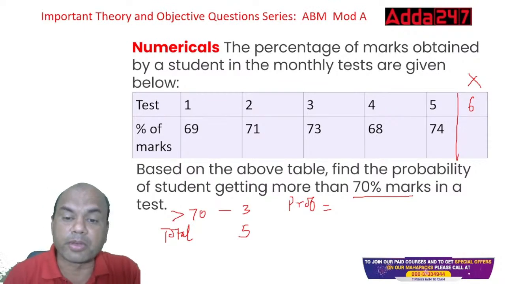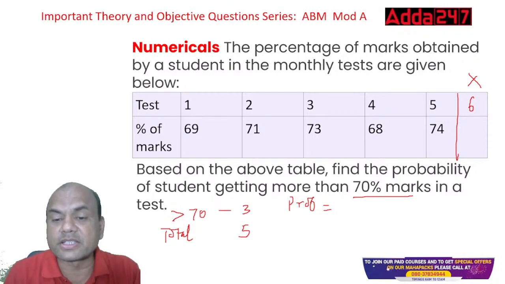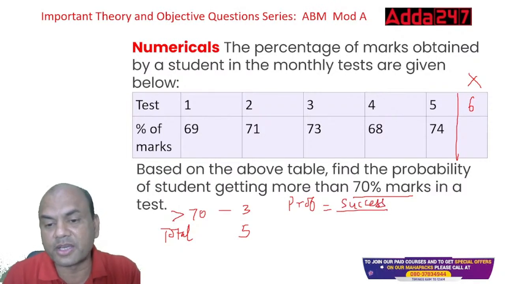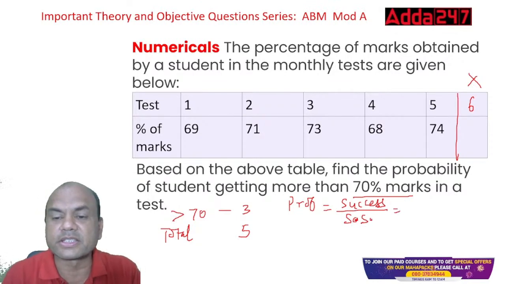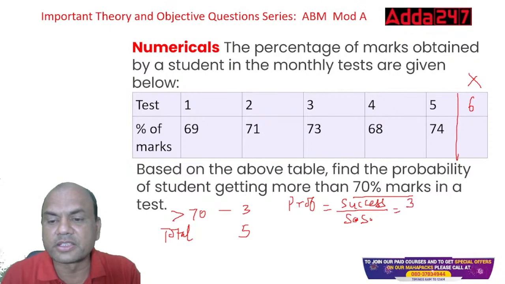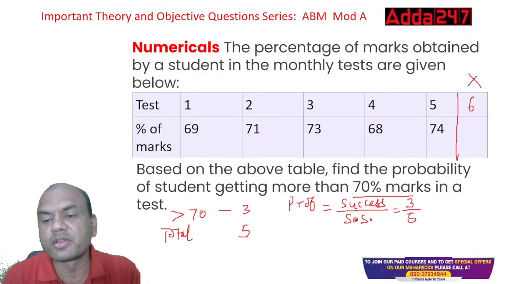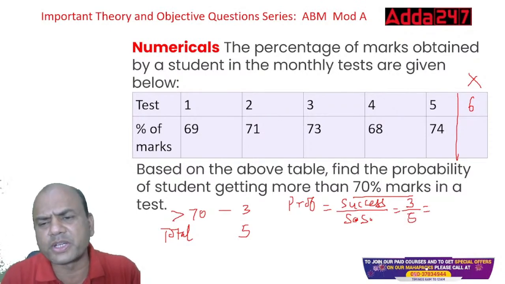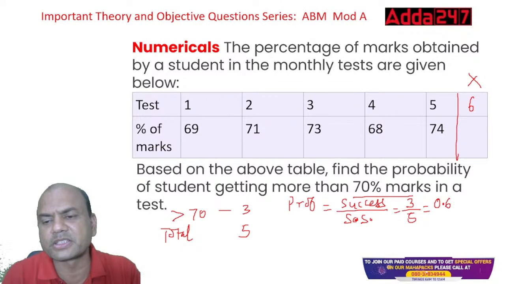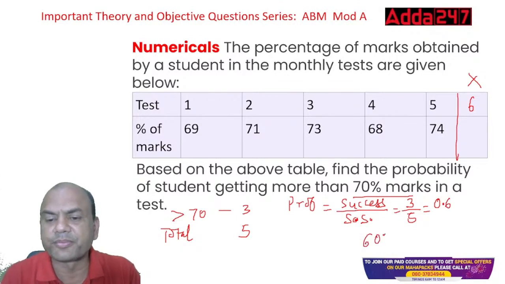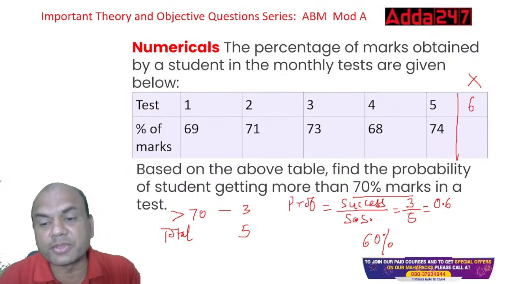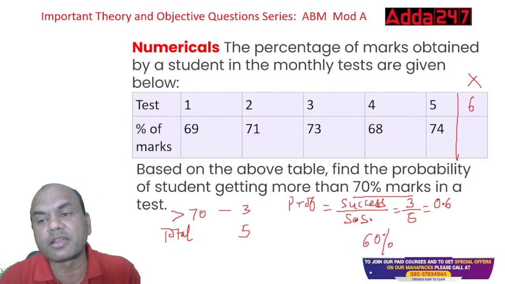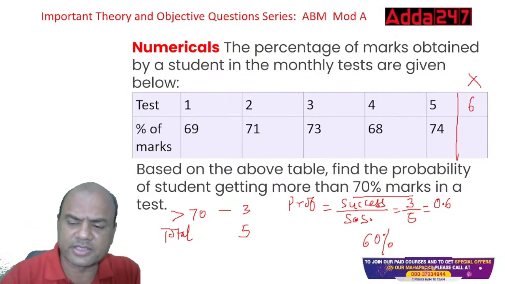Okay. So probability equals success upon sample space, right? It's sample space. So success is 3. Sample space is 5. So 3 by 5. My answer will be 3 by 5 or 0.6, or 60%. So there is a 60% probability that the student will get more than 70 in test number 6. That is the answer, isn't it?